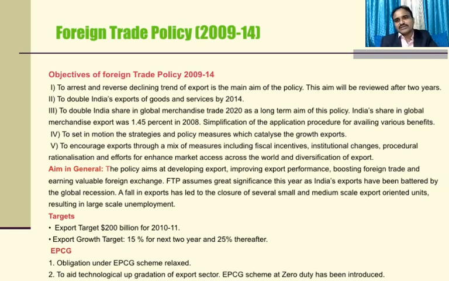The objective of the foreign trade policy 2009-14 is to arrest the declining trend of exports, which is the main aim of the policy. The aim is reviving exports after two years. The long-term aim of this policy is to double India's exports of goods and services by 2014 and to double India's share in global merchandise trade by 2020. India's share in global merchandise exports was 1.45% in 2008.